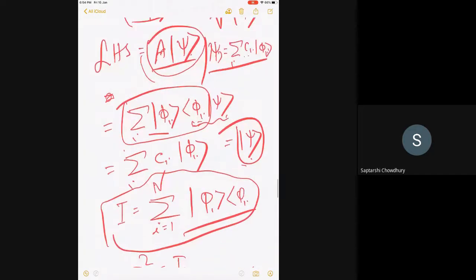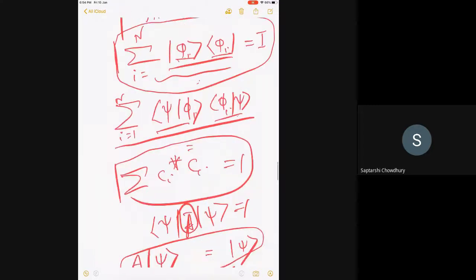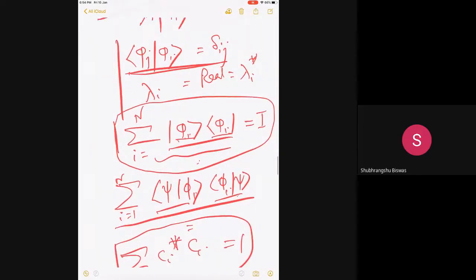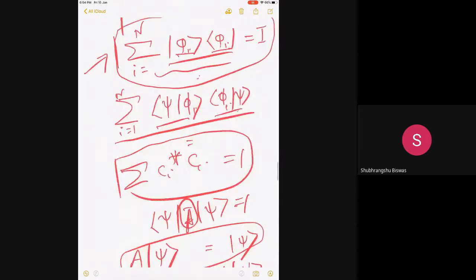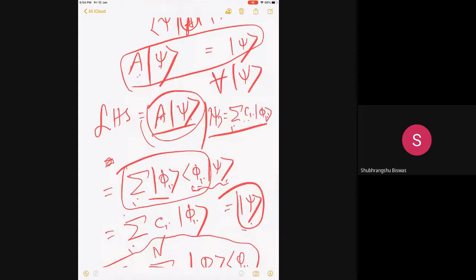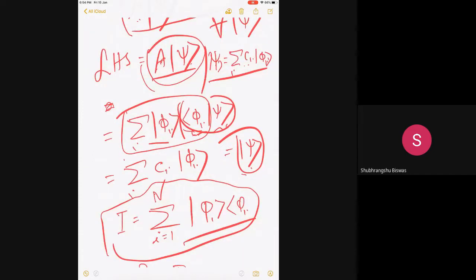I'll close here today, but pretty quickly I just want to revise this last part. I first said that given these functions, this is the first condition: the sum over all the ket-bras is an identity operator. You said take psi equal to 1, but that's the restricted proof. The real proof is that you act this on any psi, and you can see that I get such a relation. If psi is already Ci phi I, I'll get back the same Ci phi I, which is nothing but psi. And it's a complete space.